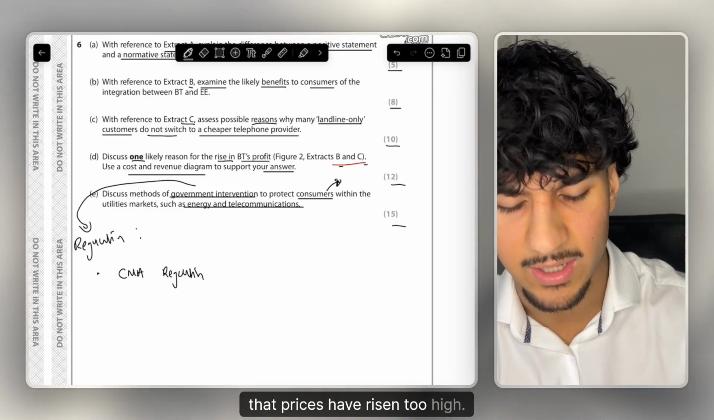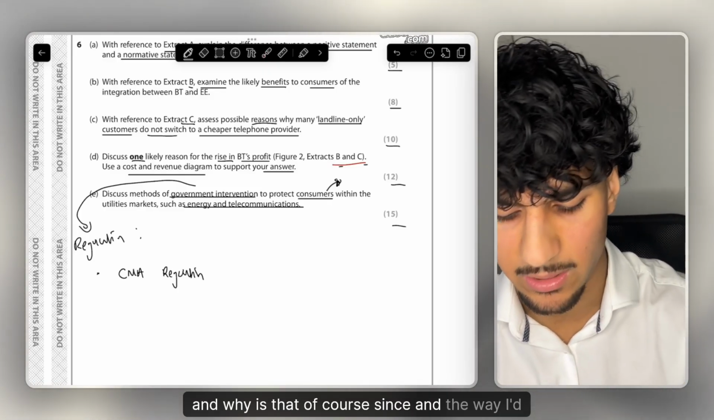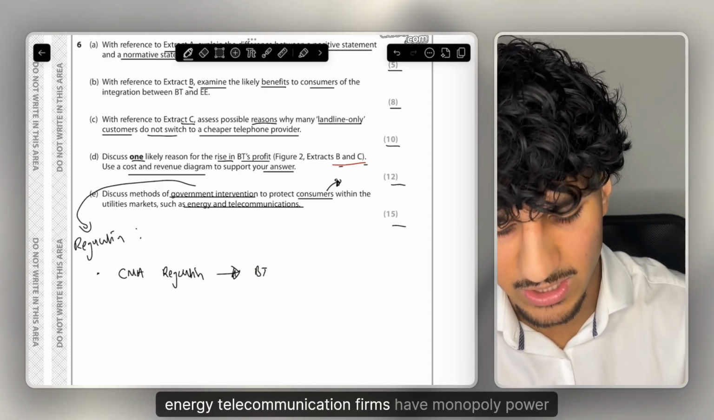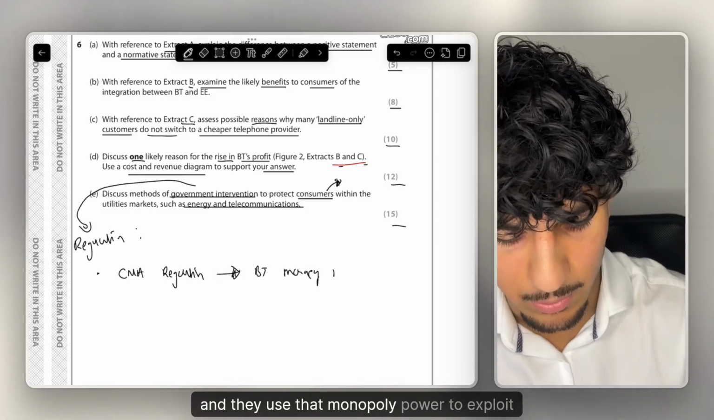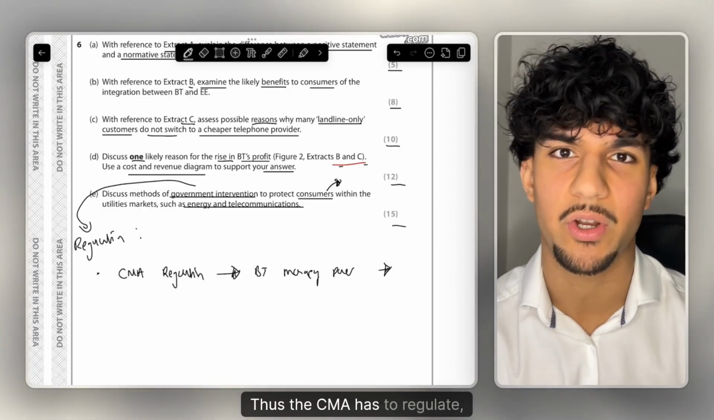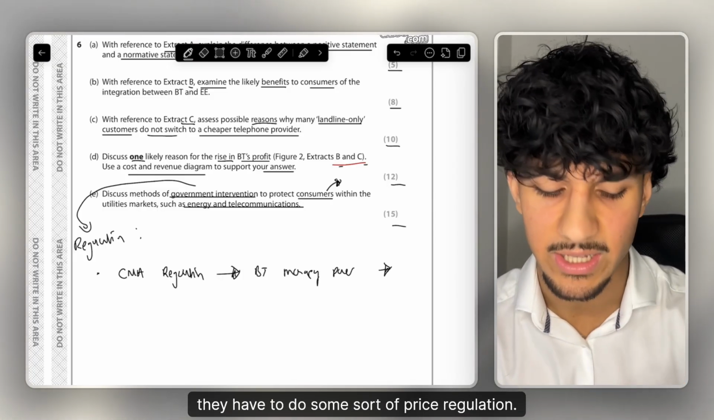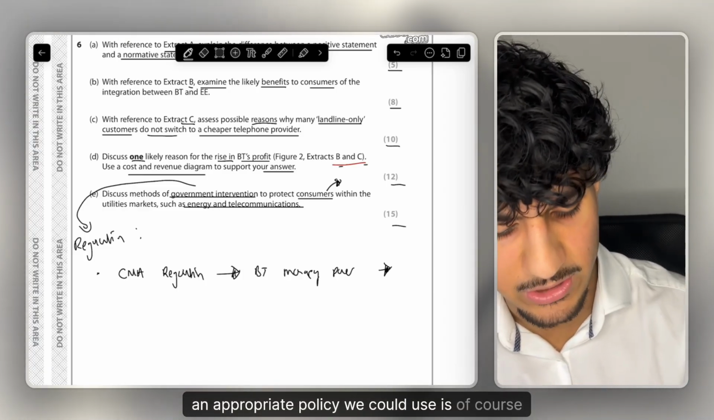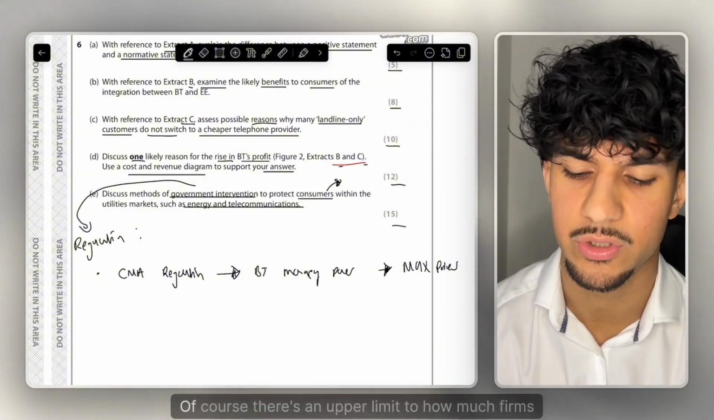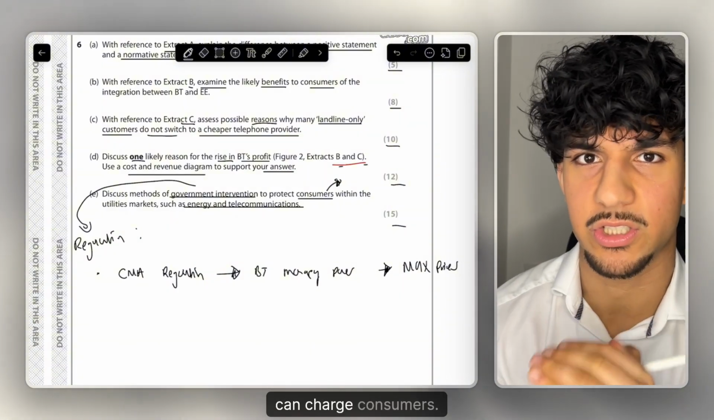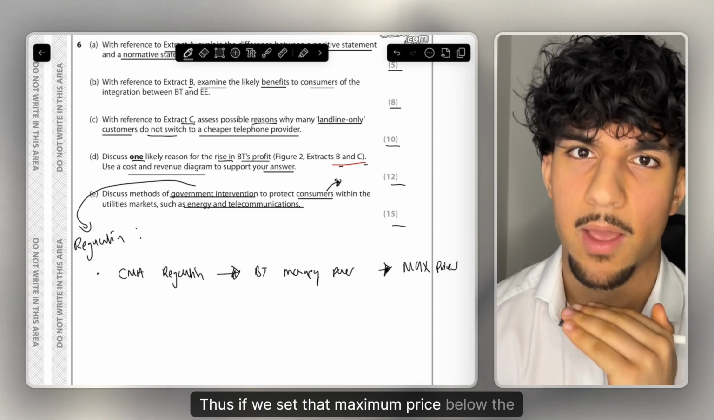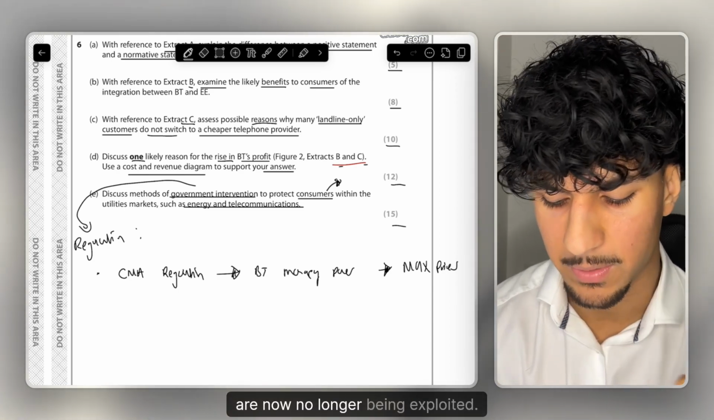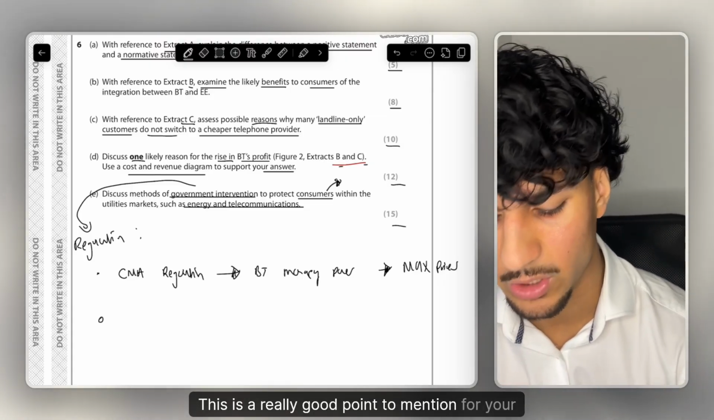That prices have risen too high, and why is that? Of course, since, and the way I'd link this to is these type of energy telecommunication firms have monopoly power, and they use that monopoly power to exploit consumers. Thus the CMA has to regulate, they have to do some sort of price regulation. And the price regulation that I would talk about, an appropriate policy we could use, is of course maximum prices. So we can set a maximum price, of course, sets an upper limit to how much firms can charge consumers. Thus, if we set that maximum price below the equilibrium price, it means that consumers, you could say, are now no longer being exploited. This is a really good point to mention for your first paragraph.